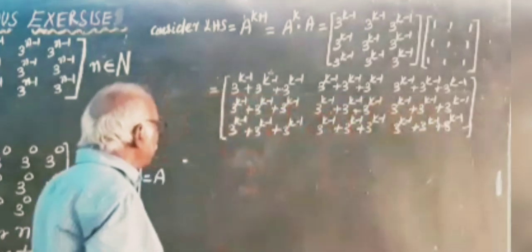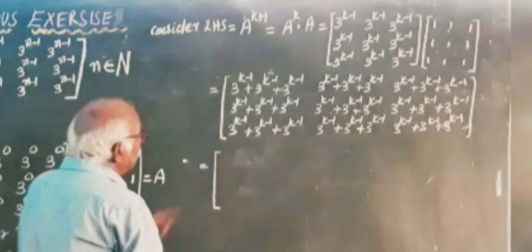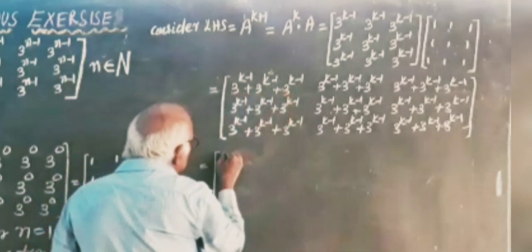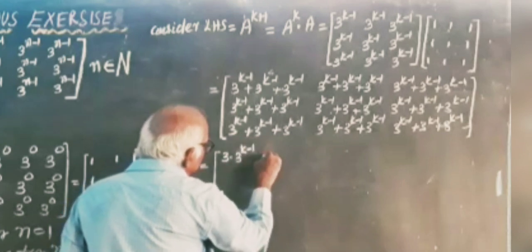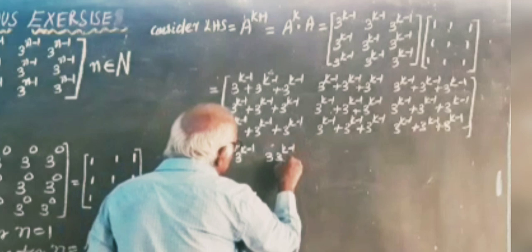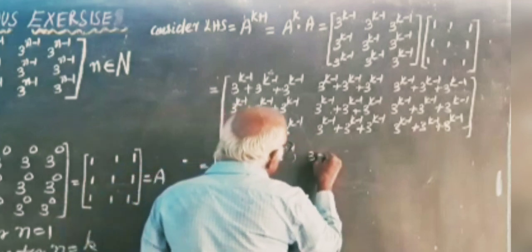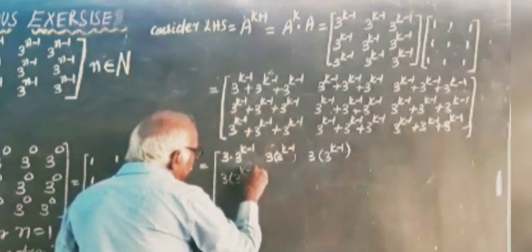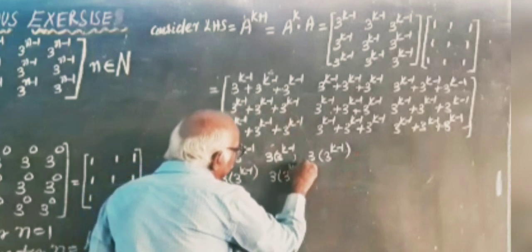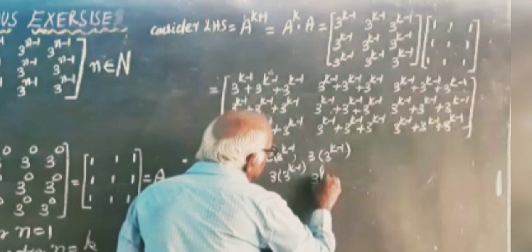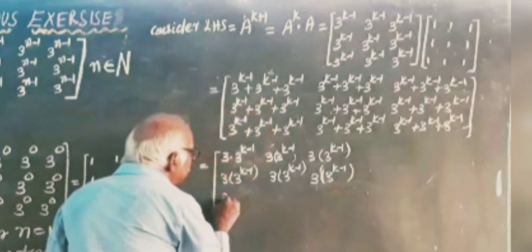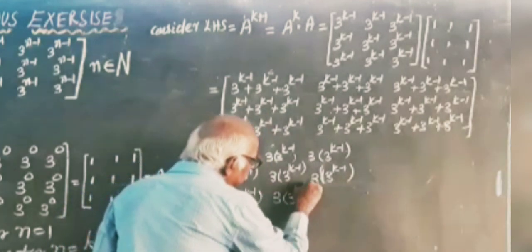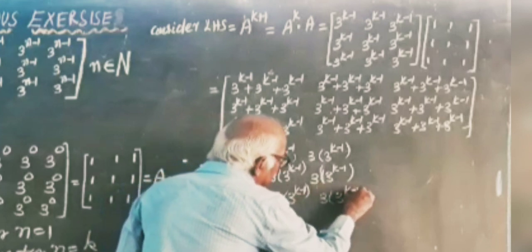Right. Then we have to add: 3 power k minus 1 times (1 plus 2 plus 3), which is 3 into 3 power k minus 1 for every entry.